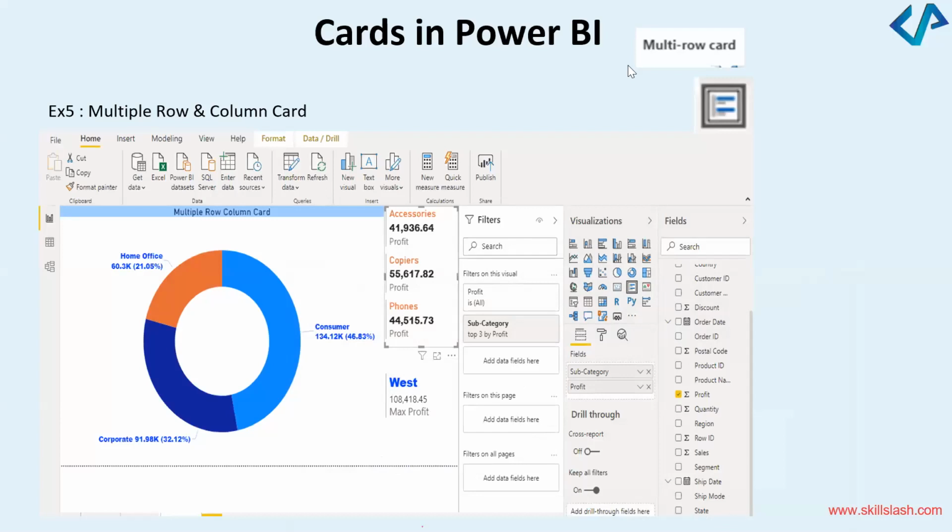Anybody knows what a filter is and what a filter is going to do in Power BI? What is the benefit of the word filter? What does a filter do? Anyone in the chat, you can write it down.